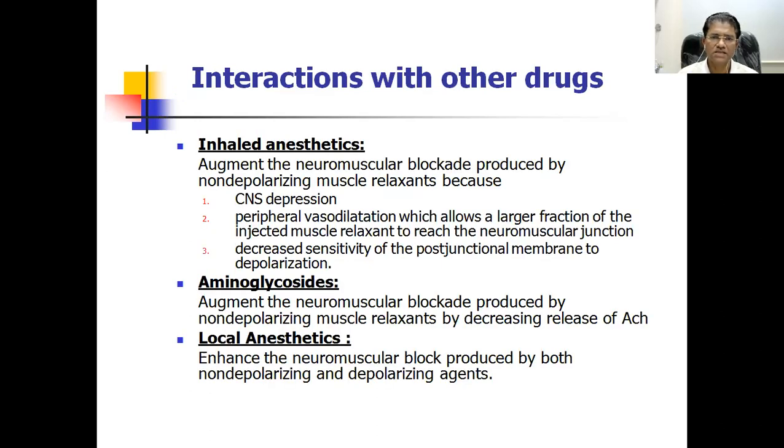Some inhaled anesthetics like halothane, ether, isoflurane, will add on to the paralysis of skeletal muscles. The aminoglycosides, particularly streptomycin, may cause decreased release of acetylcholine and will act as an add-on effect. The local anesthetics, of course, block the neuromuscular impulse transmission, and they will also produce excessive paralysis in the skeletal muscle.